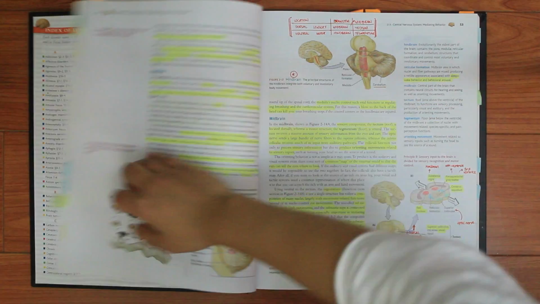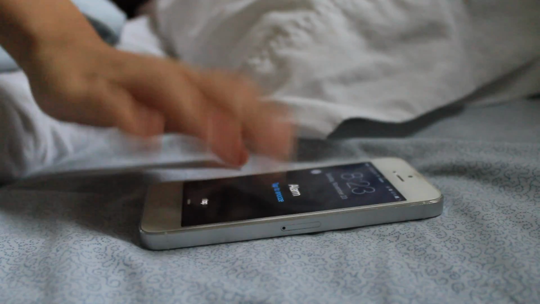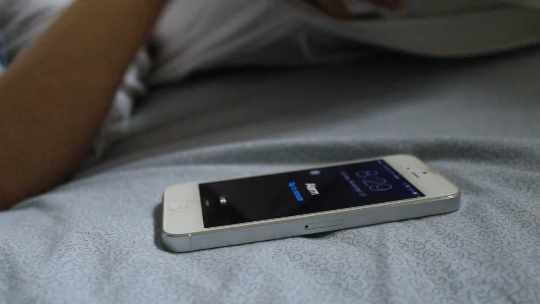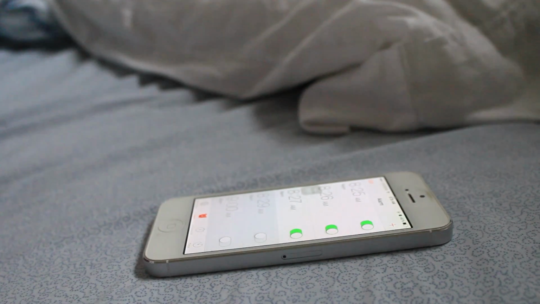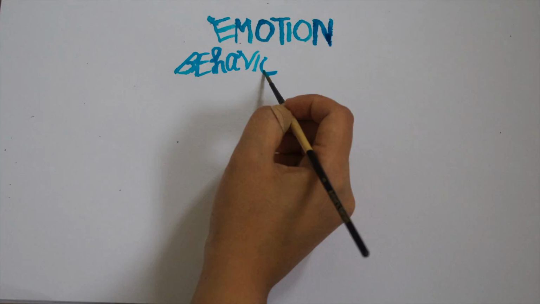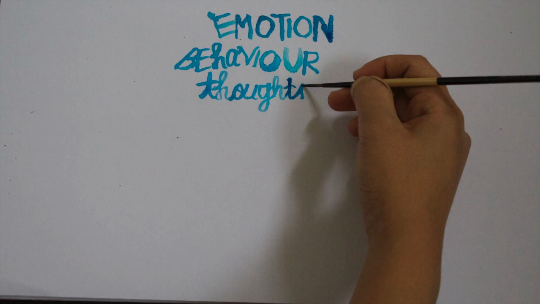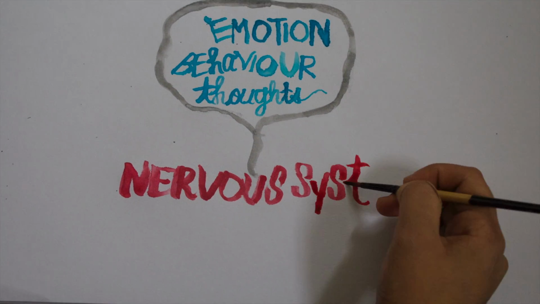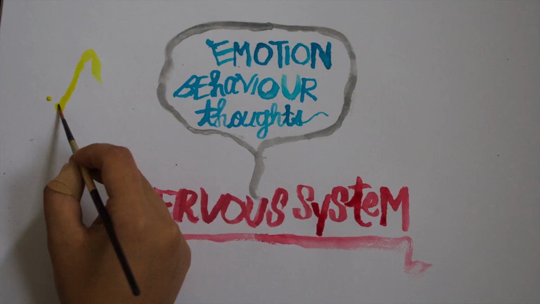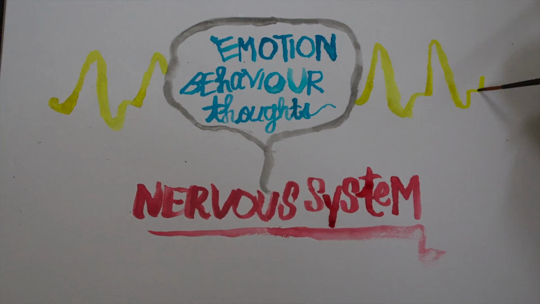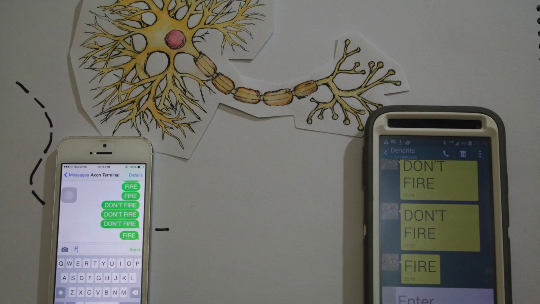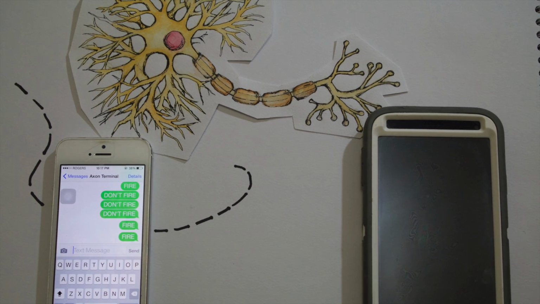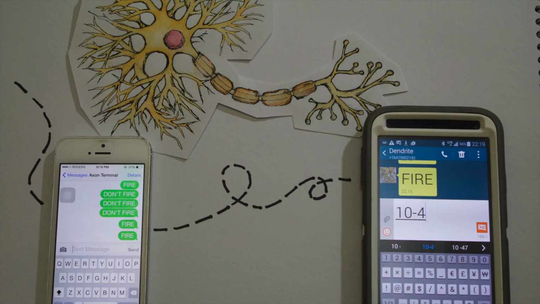We eat, we study, we procrastinate, and we might even be hitting the snooze button 5 times before getting up on a daily basis. This daily mix of emotions and behavior and thoughts that we have are all because of the built-in wiring system in our bodies, that is, the nervous system, which communicates at a fleeting speed, like texting. These text messages, or action potentials, are sent out essentially because of changes in the cell membrane permeability.